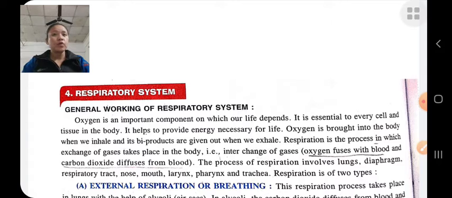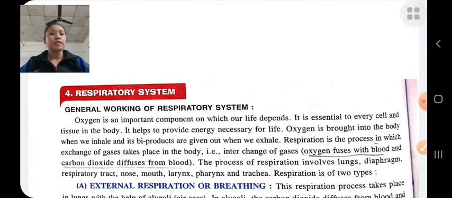Oxygen is brought into the body when we inhale, and its byproduct, that is carbon dioxide, is given out when we exhale.